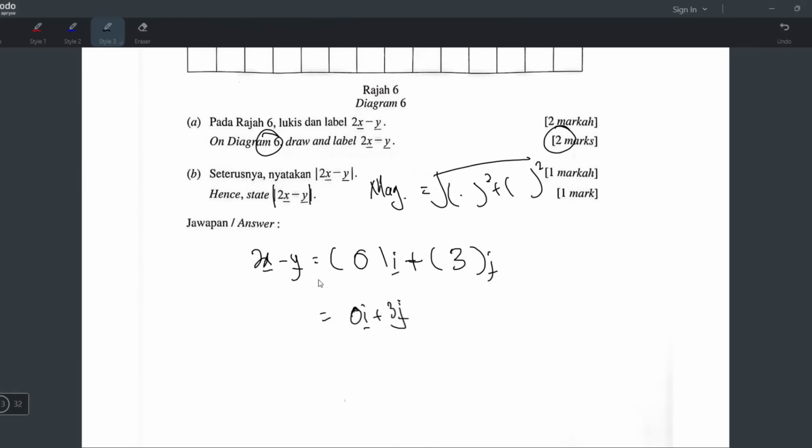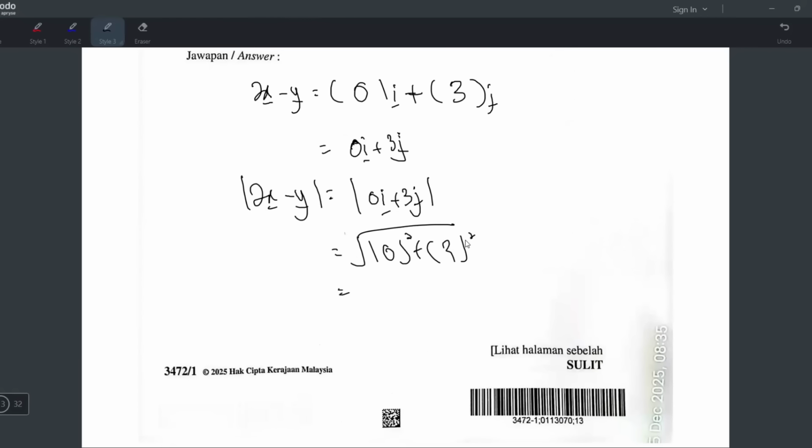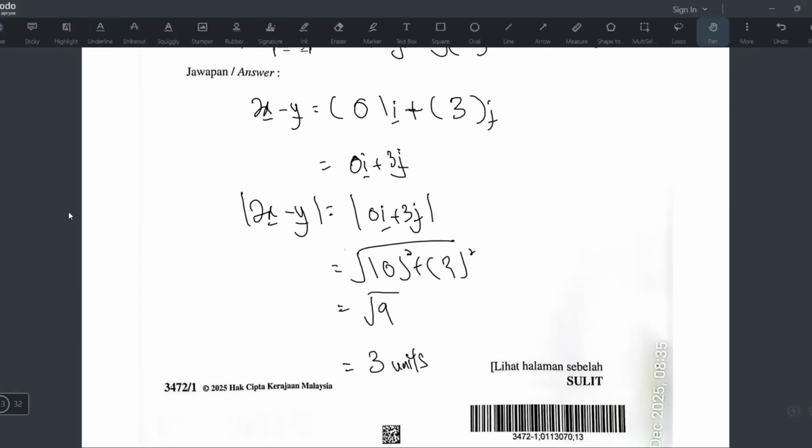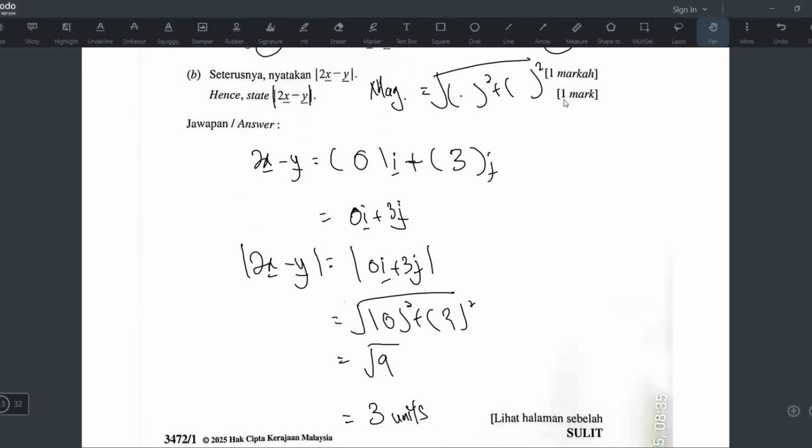Okay, but I'm trying to find the magnitude. So magnitude of 2x minus y is the same as finding magnitude of 0i plus 3j. So square root, bracket square plus bracket square, inside put the number before ij, so 0 and 3. So 0 square is 0, 3 square is 9, so left is square root 9, which is 3 units. Yeah, so that's the magnitude, 3 units. Okay, but it's only worth 1 mark, right? But I still recommend writing the whole working.